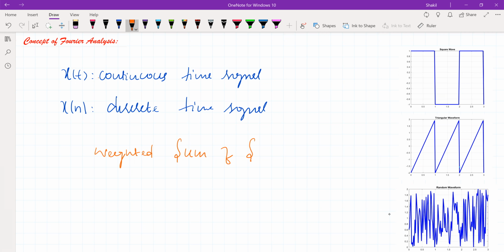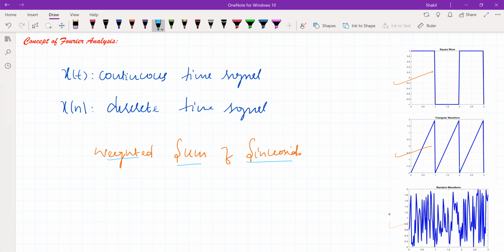For example, if it's a continuous time signal, like a square wave, a triangular wave, a speech signal, or any other random waveform, we can express this as a weighted sum of sinusoids.